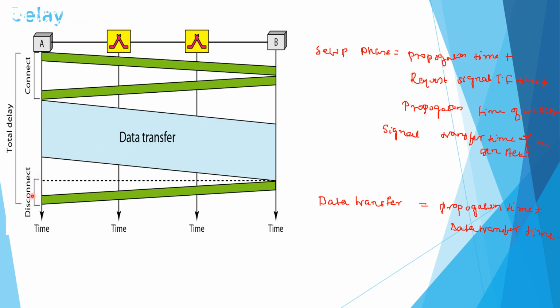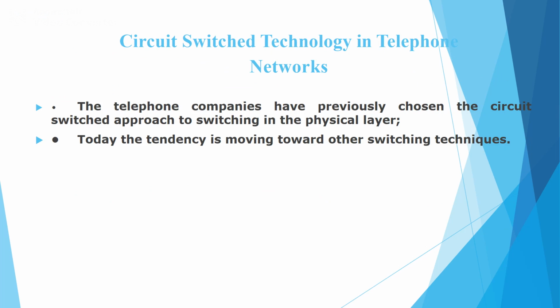So we can say that even if the efficiency is low and the delay is also less, the delay will still be there within the circuit switch network because of those three different phases. Circuit switch technology can be used in the case of telephone networks, even though the tendency is moving towards other switching techniques nowadays.